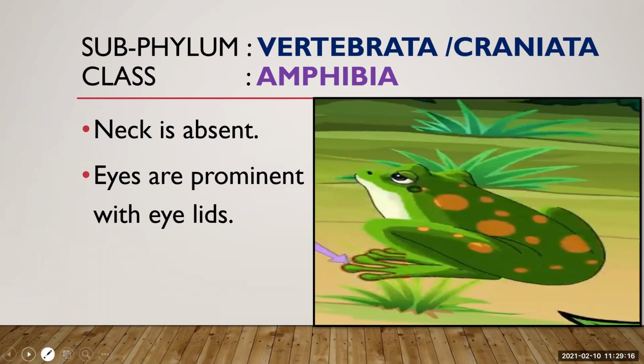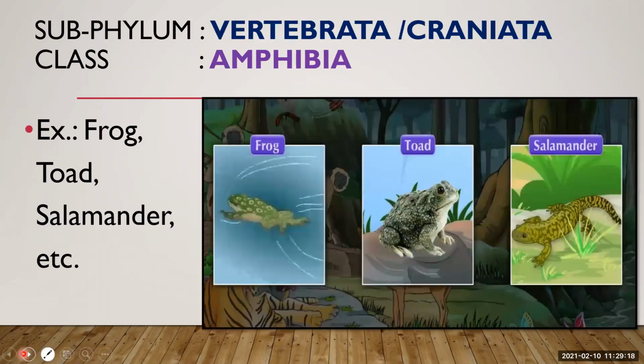So these are the characteristics of amphibians, and these are some of the examples of amphibia: frog, toad, salamander, etc. Here you can see they may or may not have a tail. So these are the examples of amphibians.